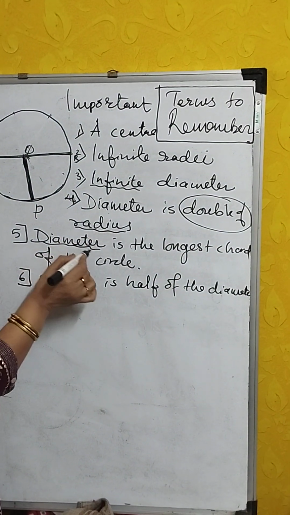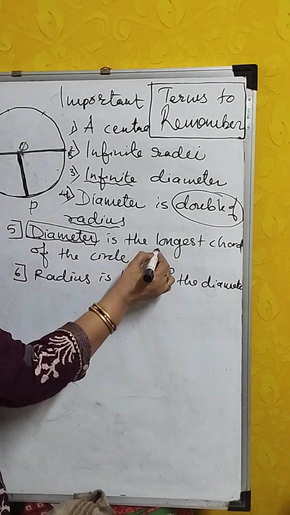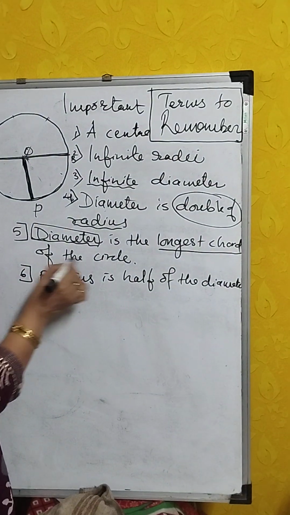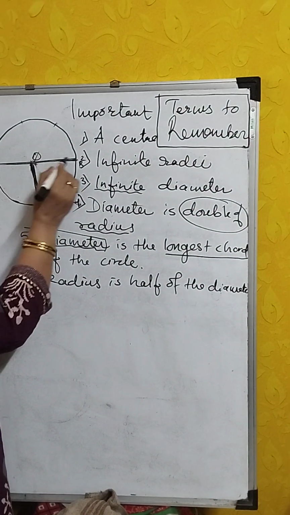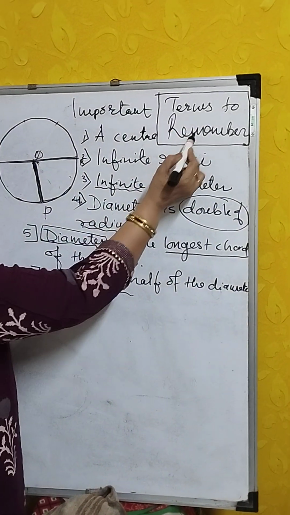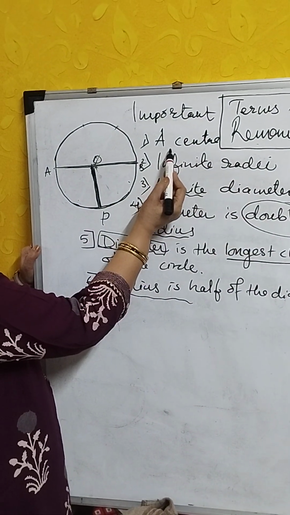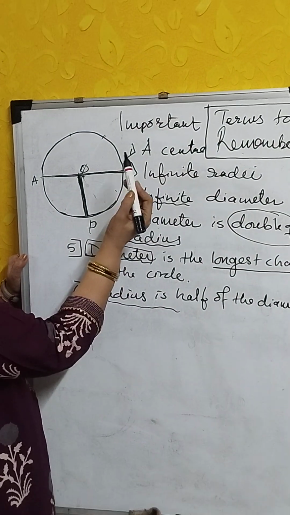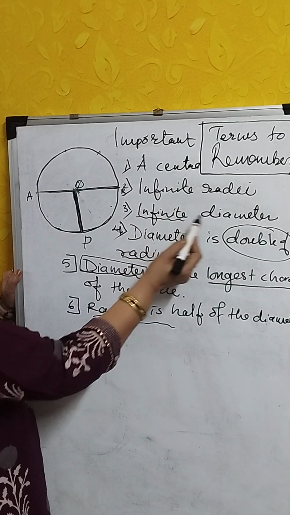One more important term about diameter: it is the longest chord of the circle. And radius is half of the diameter. These are the important terms to remember. The circle has a single center, infinite radii, infinite diameters.